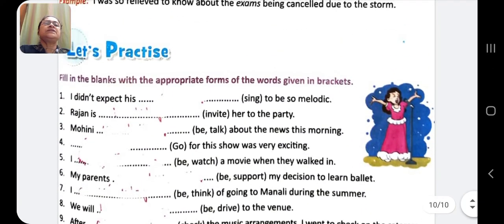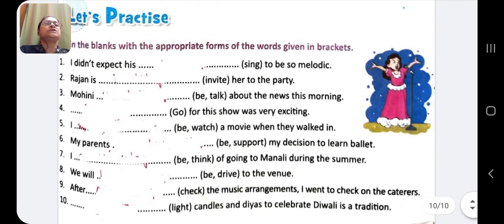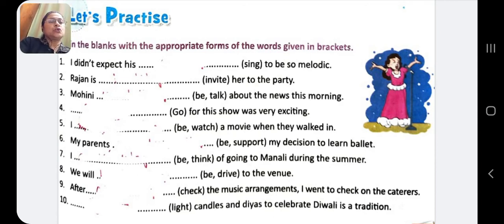What is said? Fill in the blanks with appropriate forms of the words given in the bracket. I didn't expect his singing to be so melodic. Rajan is inviting her to the party. Mohini talked about the news this morning. So Mohini was talking about the news this morning. Going for this show was very exciting. I had been watching a movie when they walked in.